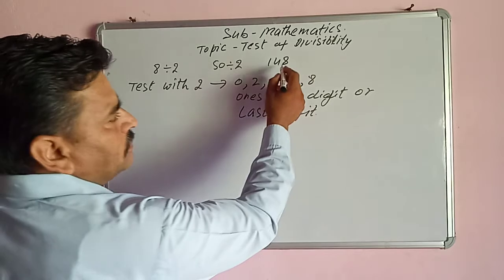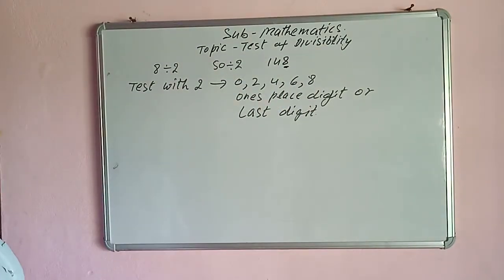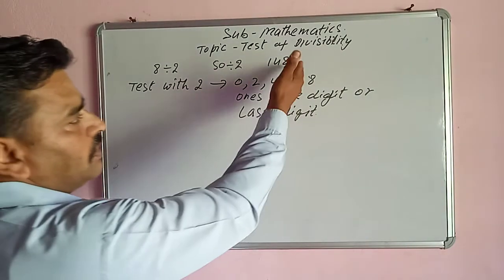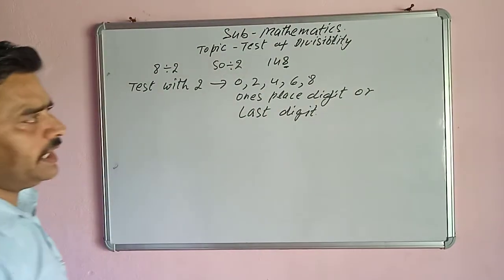So without actual division, we can say that 148 is divisible by 2 because it ends with 8, or its one place digit is 8.